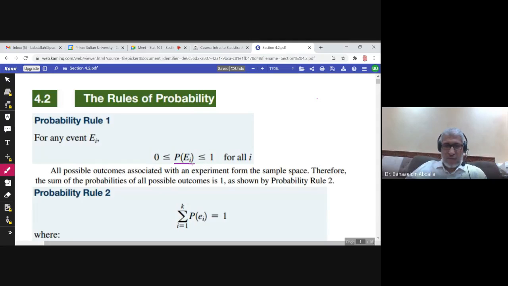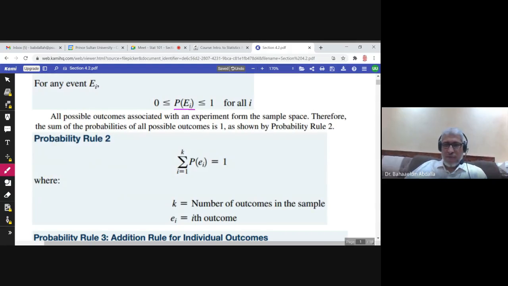That's the first rule. All possible outcomes associated with an experiment form the sample space. So this is the definition of the sample space, the set of all possible outcomes. Therefore, the sum of the probabilities of all possible outcomes is 1. And this is the second rule.